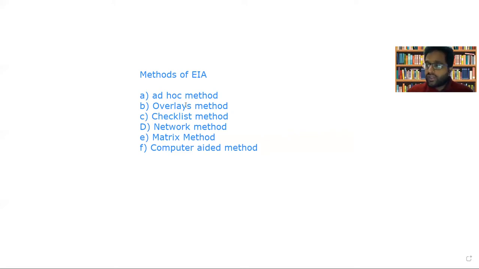These are the 6 methods available for environment impact assessment. Now we have to see separately these methods one by one. Okay. So first of all, let us go on to the first method, that is the ad hoc method.